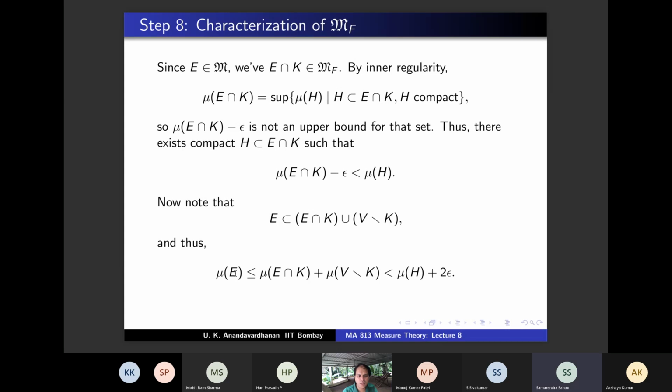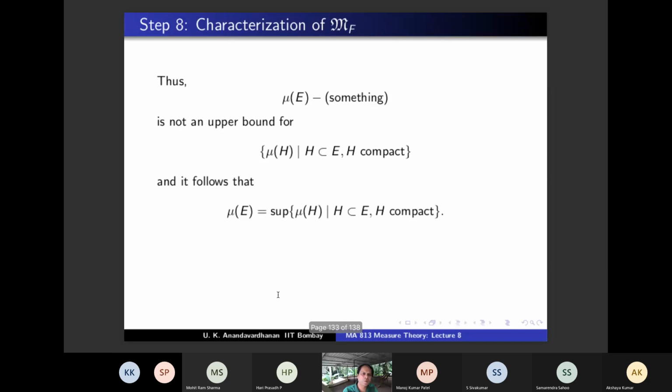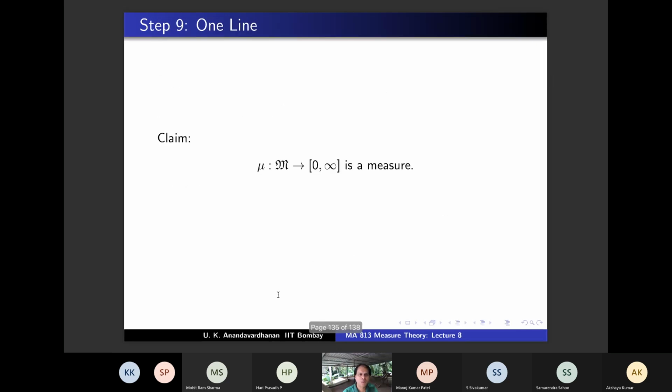Mu E is the supremum of mu H, H contained in E, is what you have to show. H is contained in E, H is compact, and you have shown that mu E minus something is less than mu H. So mu E minus something is not an upper bound, so mu E is the least upper bound for compact sets contained in E. Is that step clear? Yes, sir. So mu E minus something is not an upper bound for this set, and it follows that this is the supremum. Thus E belongs to MF. So we have shown both sides, no?